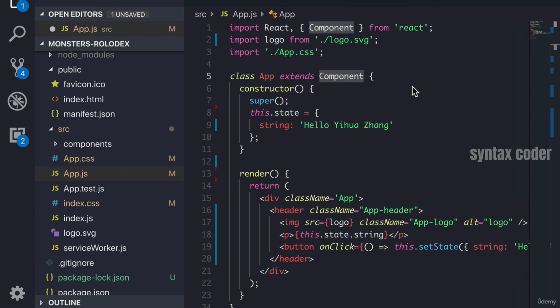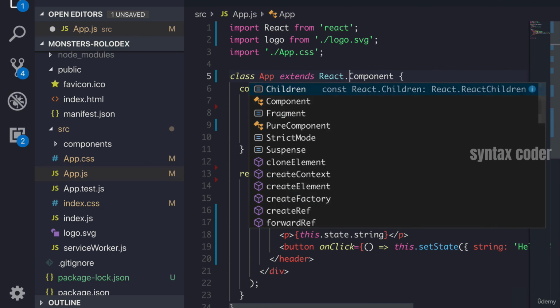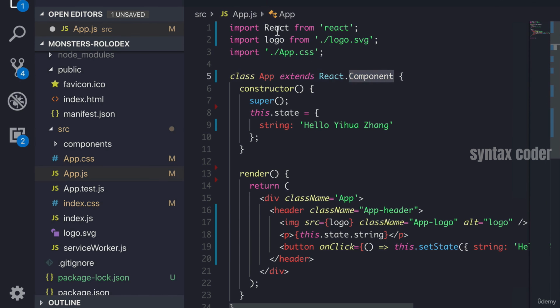Welcome back. In the next video, we're going to start talking about something called lifecycle methods and APIs. Now, in order to prepare for that lesson, I want to go over something that we already saw. That is this component, class app extends component. Now, what does that really mean? Component, if we look here, is part of the React library. And we're using destructuring here. But if I didn't include it like this, I could still use it using the React.component. Because component, well, is a property on React that we can use.